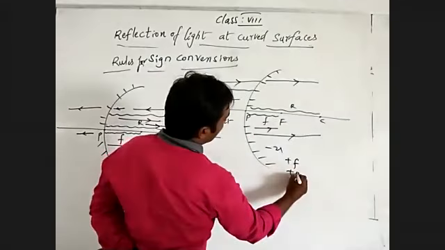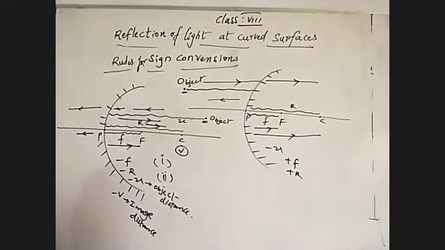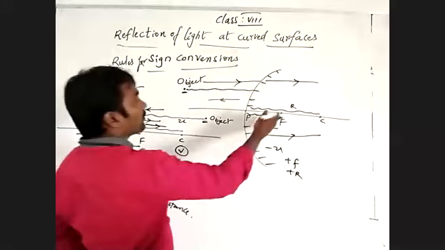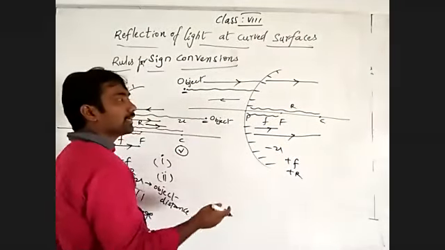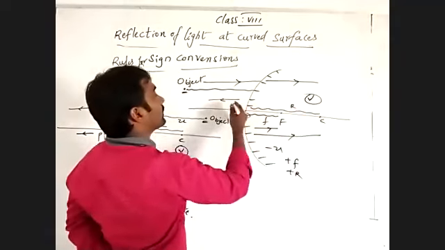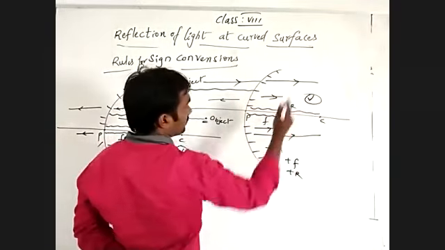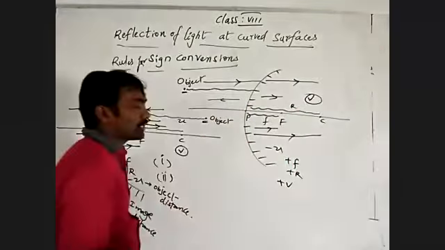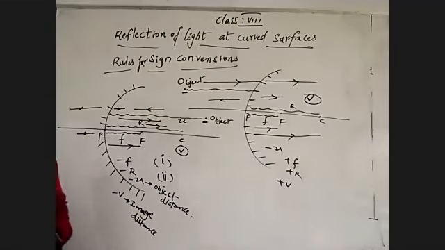Focal length and radius of curvature we are measuring from the pole in the direction of the incident light ray, so they are positive. The image forms behind the mirror, inside the mirror, which means in the direction of the incident light ray. So image distance is also positive.